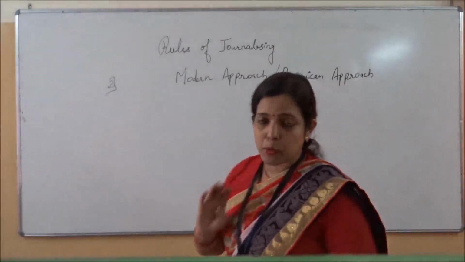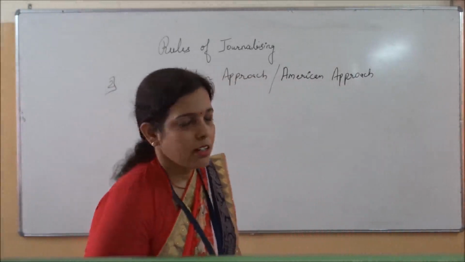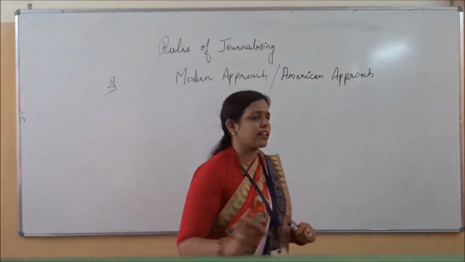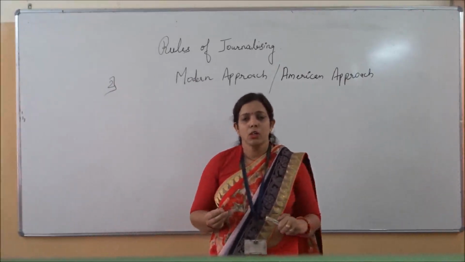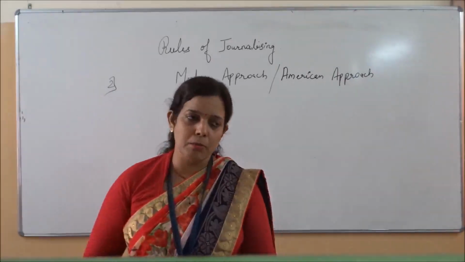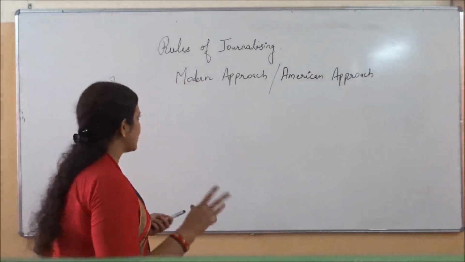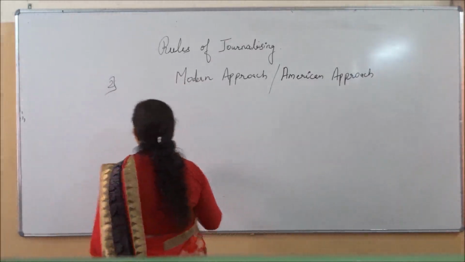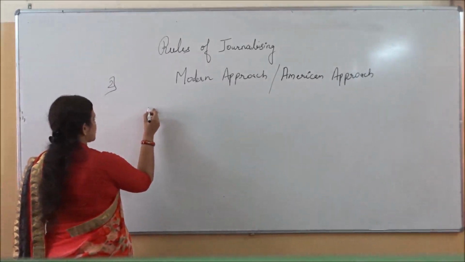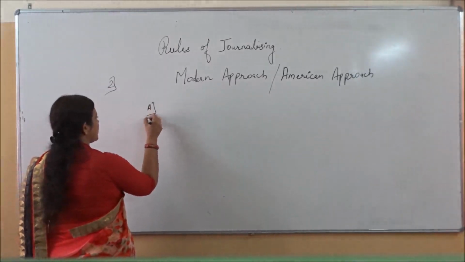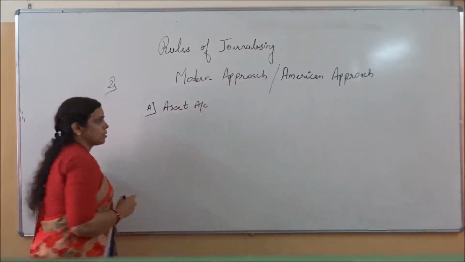Actually, according to this approach, there are a total of 5 heads included. Rules are the same. I cannot say a single point has changed between traditional and modern. Rules will be applied in the same way, same impact, same journal entries, but they have bifurcated them a little into 5 different heads. First one is the asset account.